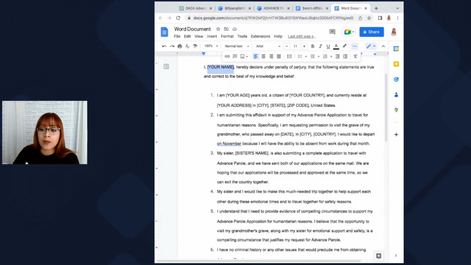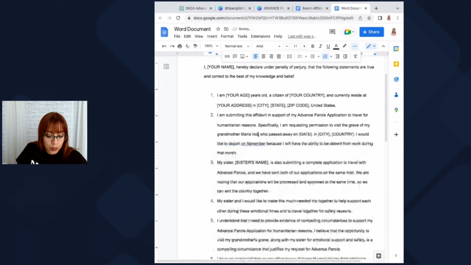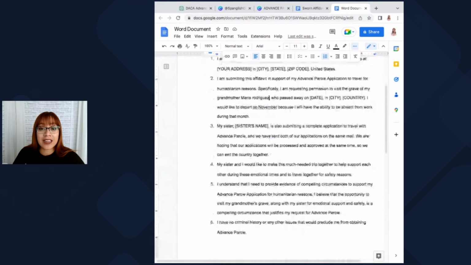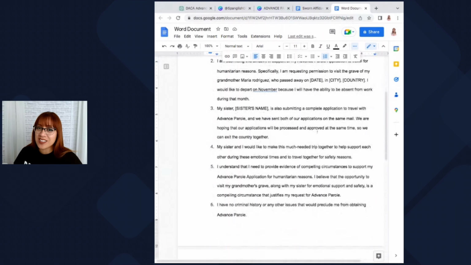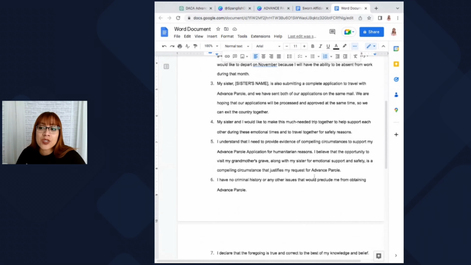So visit the grave of my grandmother, and if her name is Maria Rodriguez, well, you would put Maria Rodriguez here, right? So you make it more specific and more compelling and edit accordingly. If you see something that just doesn't make sense, erase it and reword it as much as you need to. This is just to give you an idea.